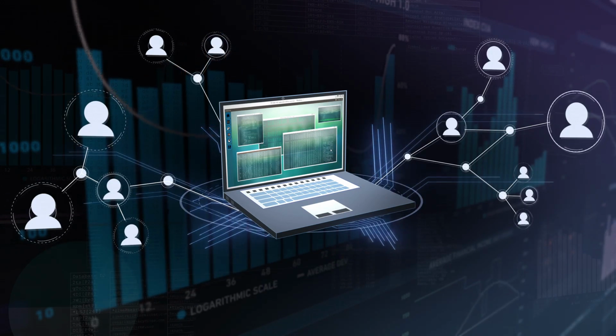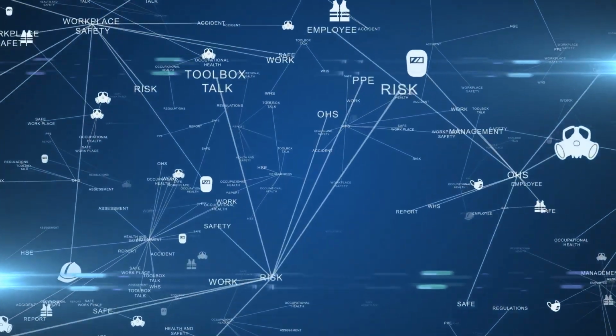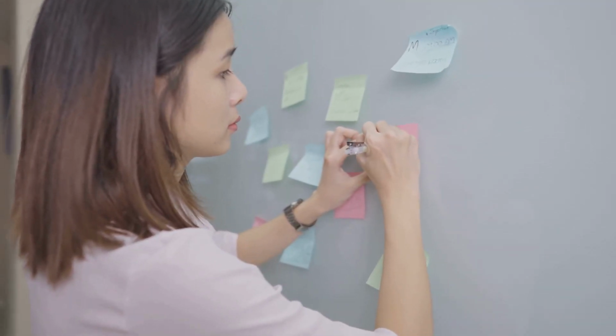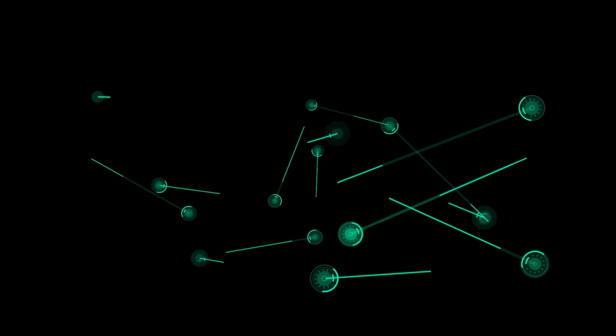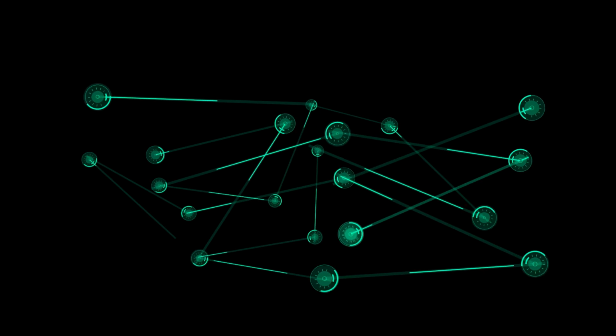Nodes are the lifeblood of ChatGPT Canvas. Each node represents a distinct concept, idea, or piece of information. Think of them as digital sticky notes, but with a powerful twist. Creating a new node is as simple as hitting enter or clicking the plus sign. Watch as your canvas comes alive, each new node branching out from the last, forming a web of interconnected thoughts. Don't be afraid to experiment with different colors, sizes, and even images to make your nodes pop.